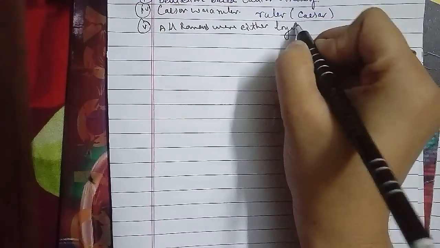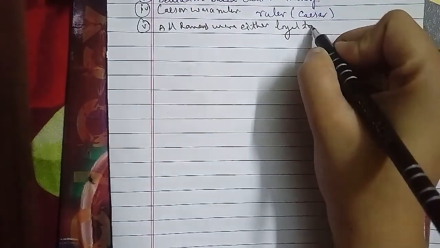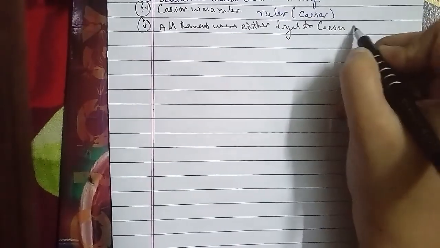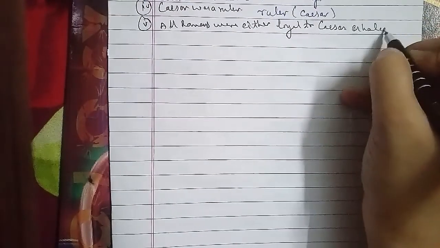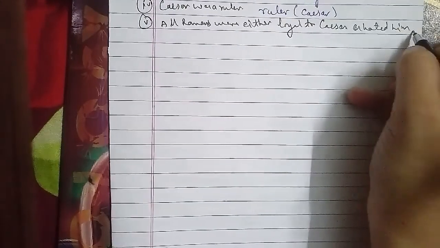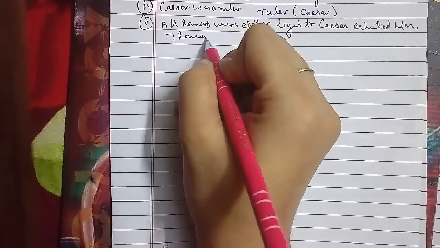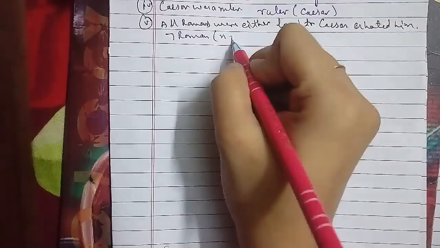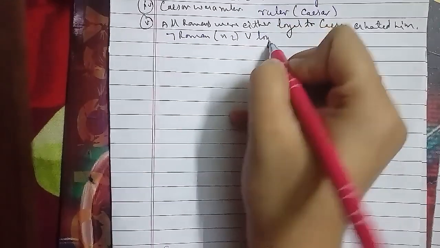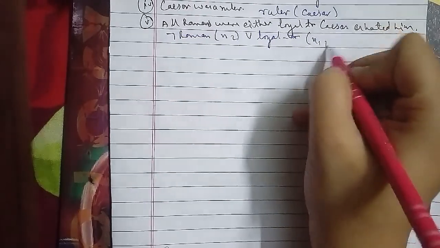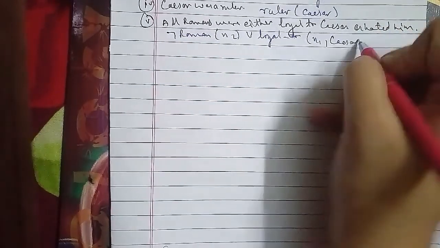Another one we have here, the seventh one, is: people only try to assassinate rulers they are not loyal to.